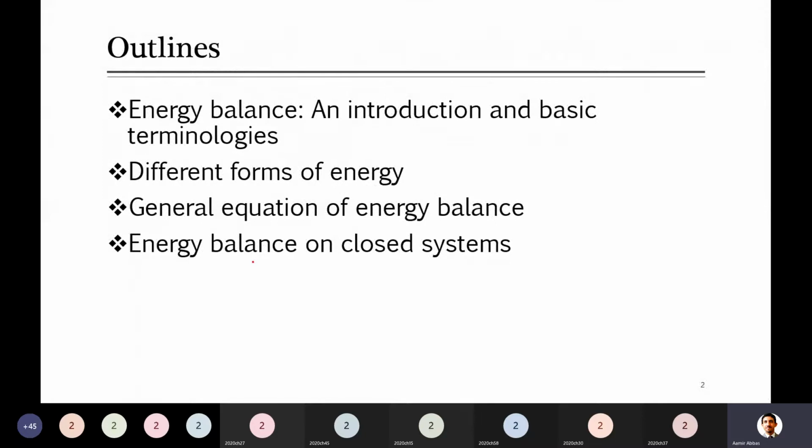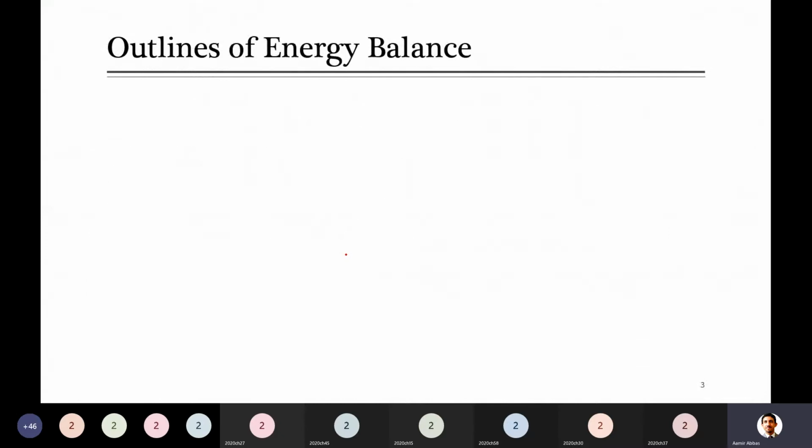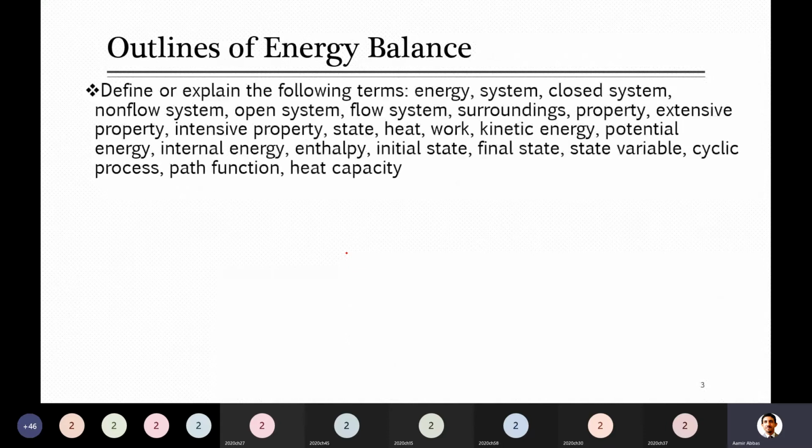And then at the end of this week, hopefully we will be able to solve some problems related to energy balance on closed systems. I think we have to cover open, closed system, steady state and unsteady state. So the first one will be solved at the end of this week, inshallah, in the last lecture, and then a few things will be left which will be covered next week. So overall, here is the outline of energy balance which you have to cover. Actually, this is as per chapter 9 of your textbook.